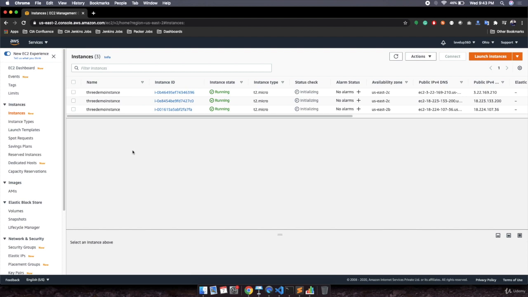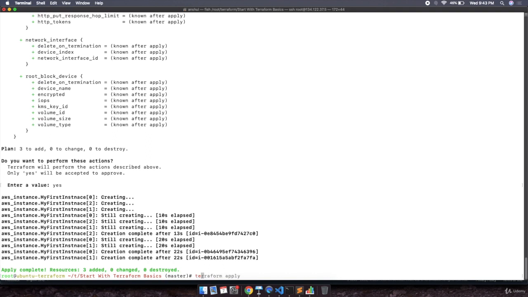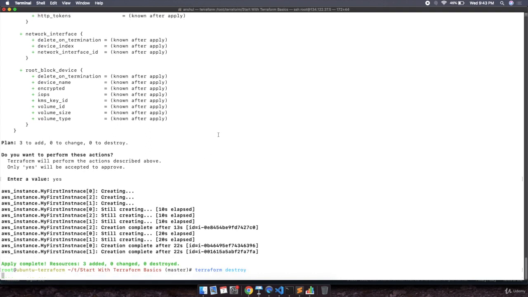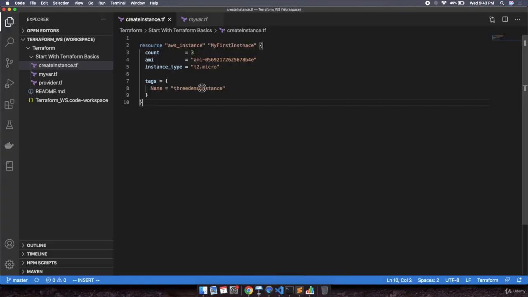So first let's destroy these instances. We will execute terraform destroy, hit enter and go to the code file. Over here, after the instances, let's put a name like demo instance hyphen, then we will provide a dynamic value. So we will provide a dynamic value like dollar, then curly braces. Over here provide the variable name which we have defined, which is count, then provide dot index, right? So this will create instance names like demo instance 1, demo instance 2 and demo instance 3, because we are providing this variable and the index of this variable.